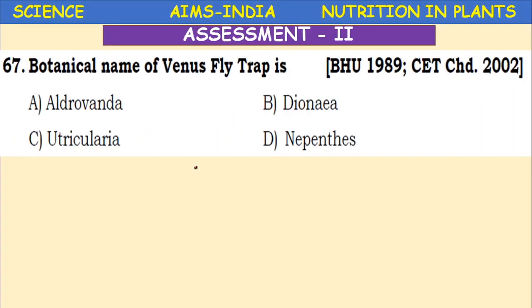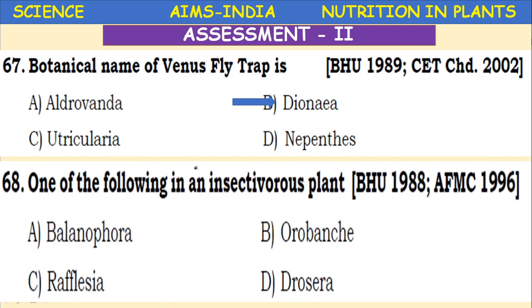See how many questions appeared from this nutrition in plants, that is insectivorous plants also. So many questions. The botanical name of Venus flytrap is Dionaea. Pitcher plant means Nepenthes. One of the following is an insectivorous plant: Striga, Balanophora, Rafflesia. The first three options are parasites. So insectivorous plant is Drosera.